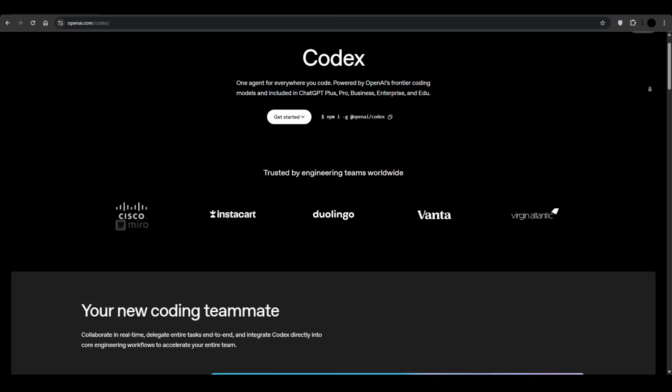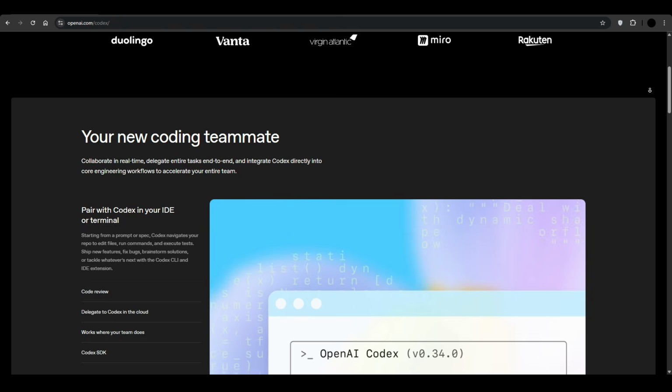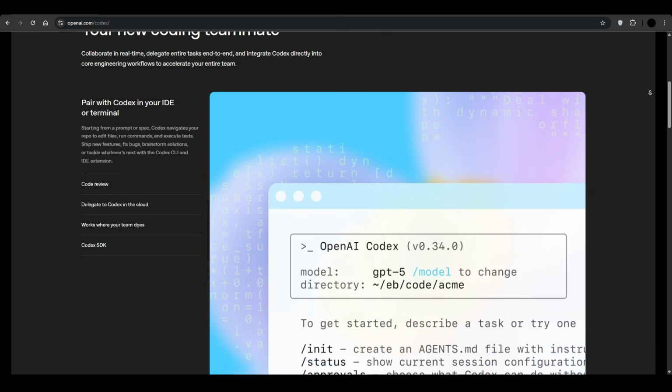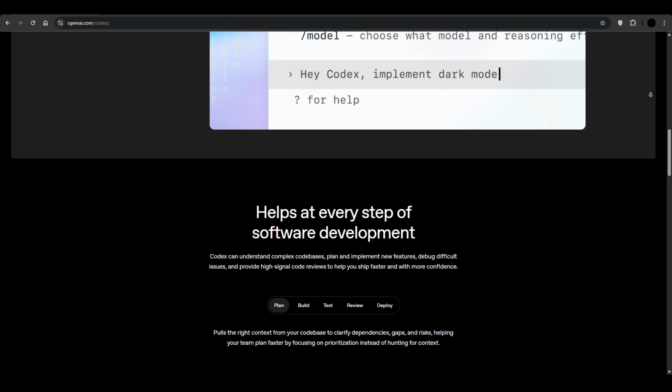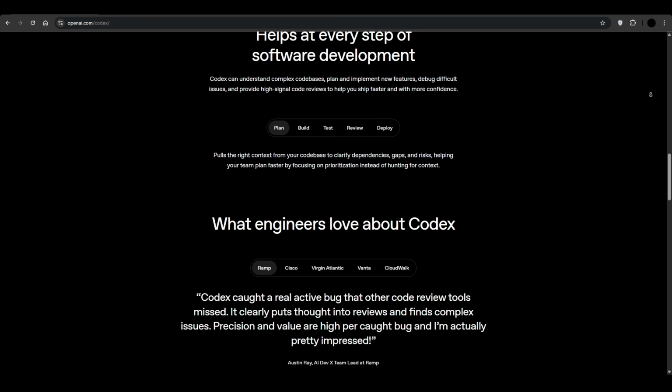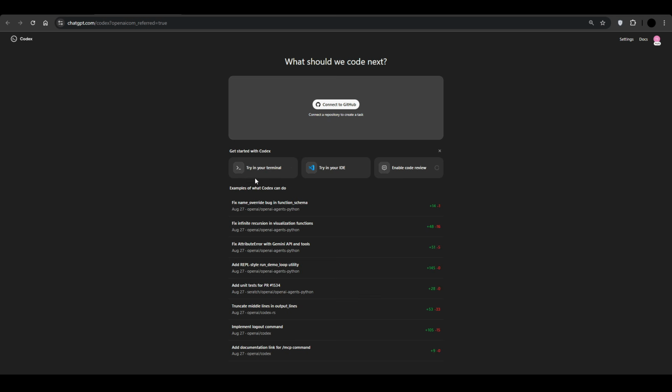Now let's talk about Codex. Codex is more focused on understanding and generating code. It helps you write code, explain logic, and solve problems step by step. It feels more like a smart coding assistant you talk to rather than a fully automated system. Codex is nice when you want help thinking through a problem or writing code carefully instead of rushing.